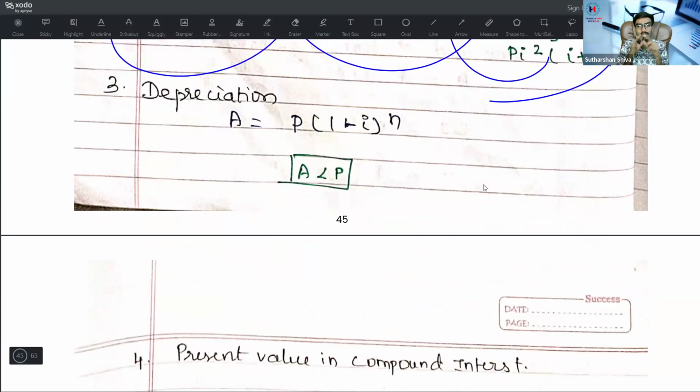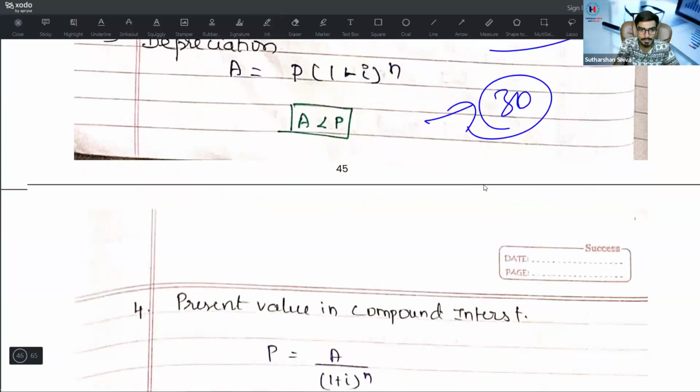Okay, what is meant by depreciation? Depreciation, I already uploaded many calculator tricks. If you want, you can refer to that. Or else, just simply take a calculator and keep on pressing minus 10%, minus 10%, minus 10% till you reach the value which they are trying to give you, and you can get the answer. Here, the amount is always less than or equal to the principal. Amount is equal to P into (1 minus I) whole power n. When they ask you to find depreciation for 30 years, go with the formula, that is easy. When they ask for depreciation for 2, 3, or 4 years, go with the calculator trick, that is very easy.